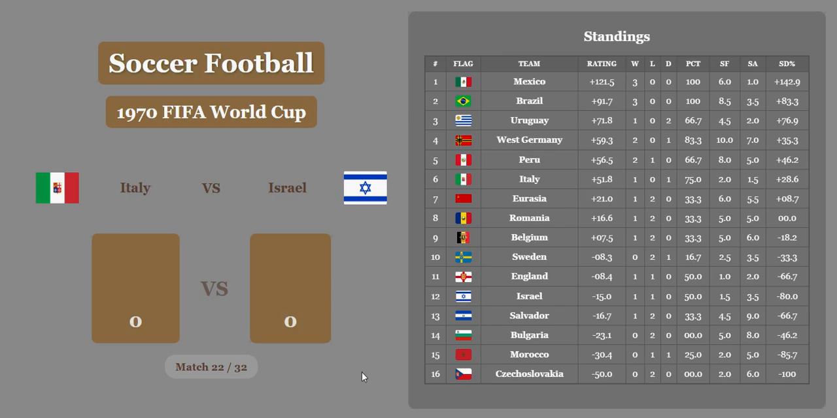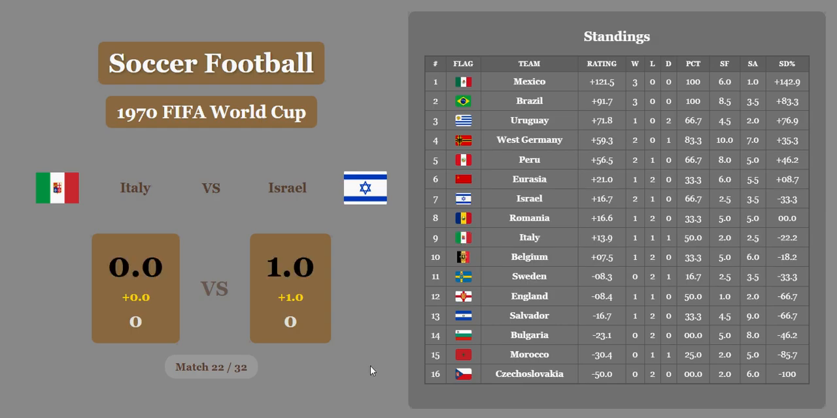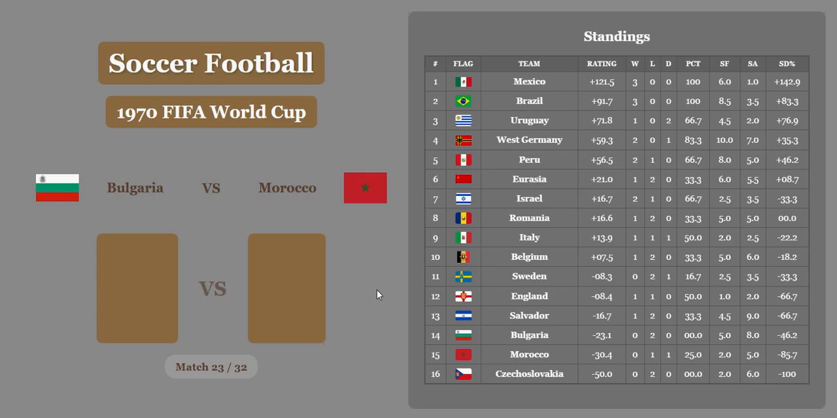Italy versus Israel. Oh, that's bad for Italy. They finished the game in 1970 in a 0-0 draw, but Israel's going to get a whole goal for economic difference. And Israel up in the 7th place, surprising everybody, and under Soviet Union and above Romania right now.